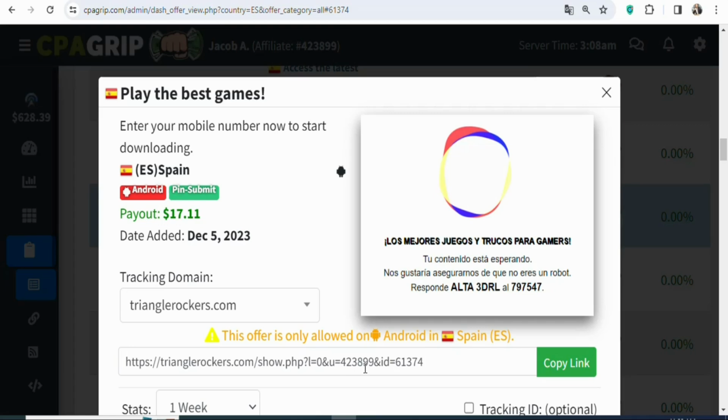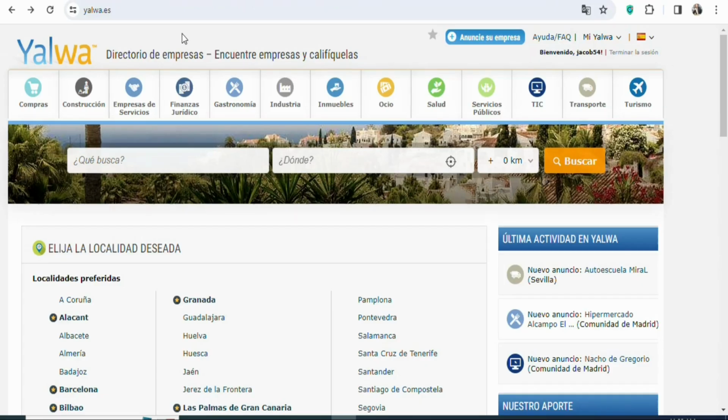In this case, I'm going to show you a free traffic source that you can use to get people who live in Spain to click on your affiliate link and then enter the required details for you to make money. The traffic source that we are going to be using today is yalwa.es. I don't know how to pronounce it well, but I think that is the best way to pronounce it.